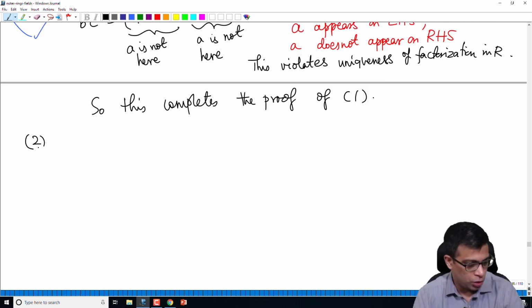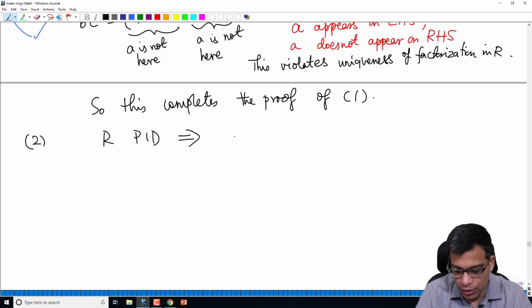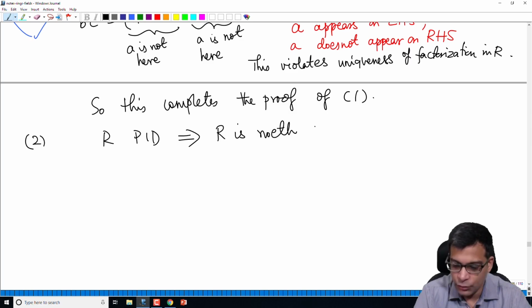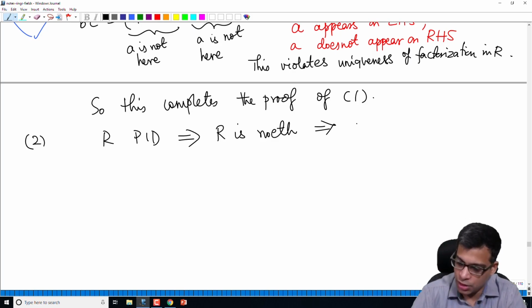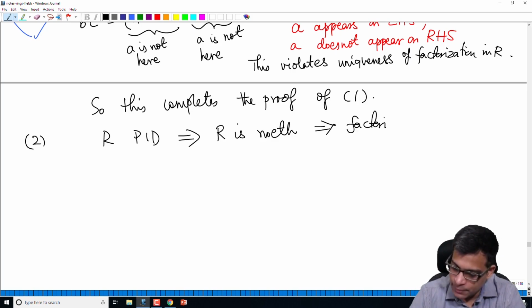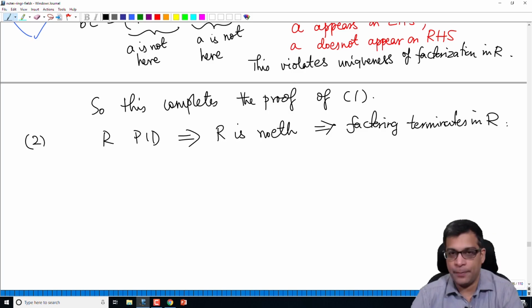Let's now prove 2. This is very easy now. If R is a PID, we know that factorization terminates. We can simply say that R is Noetherian. By definition of PID, every ideal is principal. So every ideal is certainly finitely generated. So R is Noetherian. So factoring terminates in R. So we can apply 1.